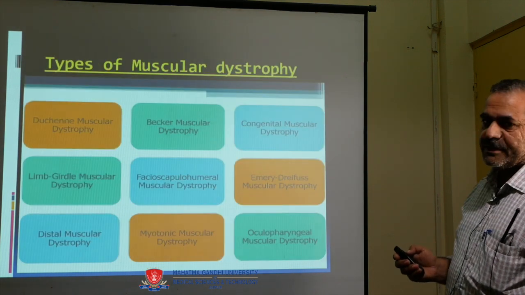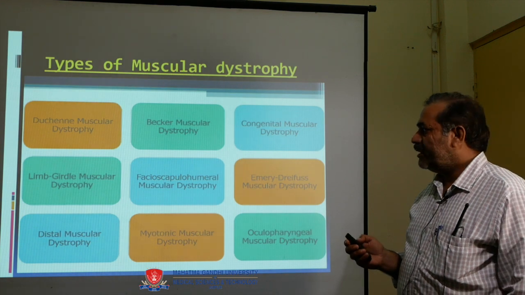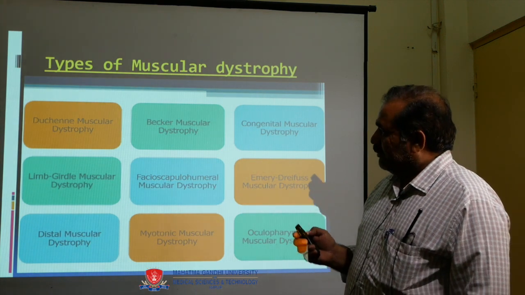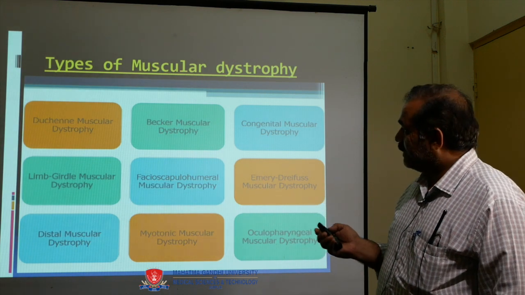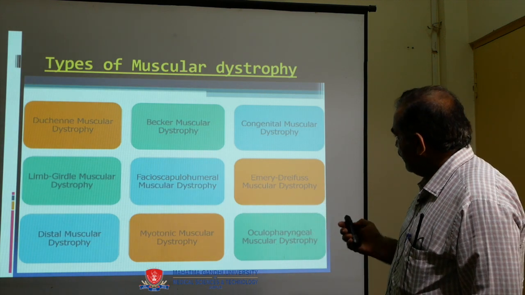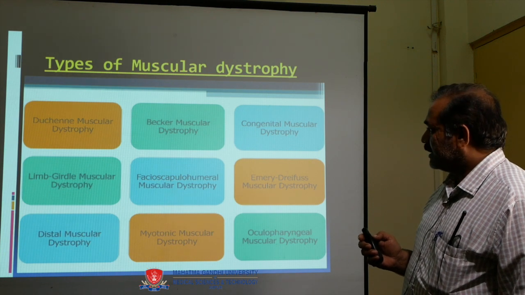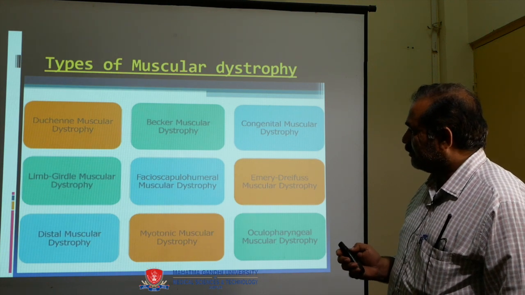Now come to the types of muscular dystrophy, meaning the classification. First is Duchenne muscular dystrophy, second is Becker's muscular dystrophy, third is congenital muscular dystrophy, then limb girdle, facioscapulohumeral, Emery-Dreifuss, distal, myotonic, and oculopharyngeal muscular dystrophy.